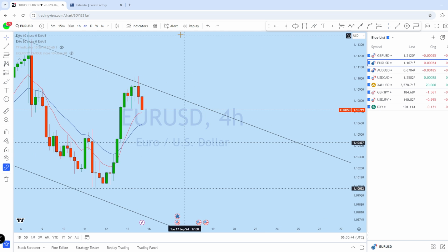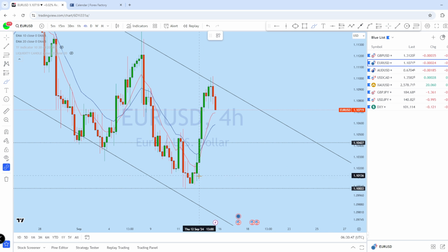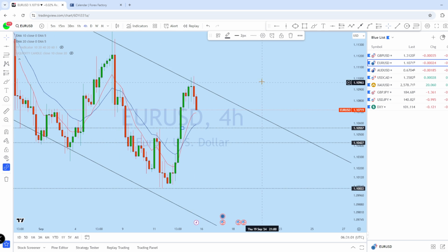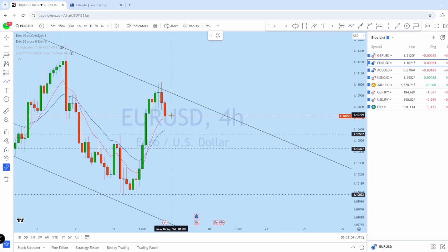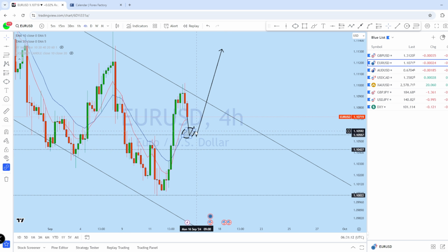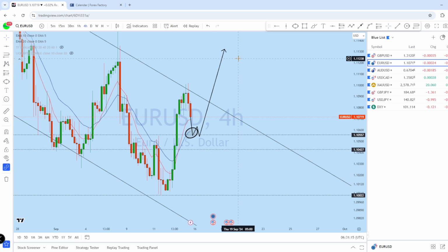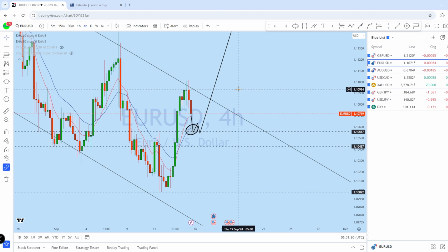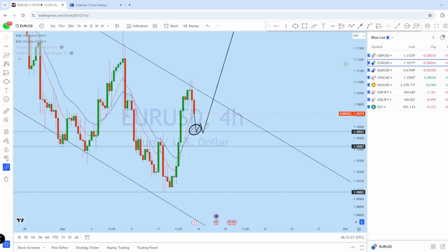Now from the 4-hour perspective on euro dollar, we can see a strong impulse followed by correction. Now what we see is that there is a liquidity candle. The price is just below that liquidity candle, which is in fact an important area of value from the liquidity perspective, expecting euro dollar for the market to drop to that support and then to bounce back up, and that could be the wave on euro dollar. We will be looking to see how the market behaves. As soon as we find a suitable entry, we can look for going long on euro dollar along this direction, as we are expecting the market to change its downtrend to an uptrend.